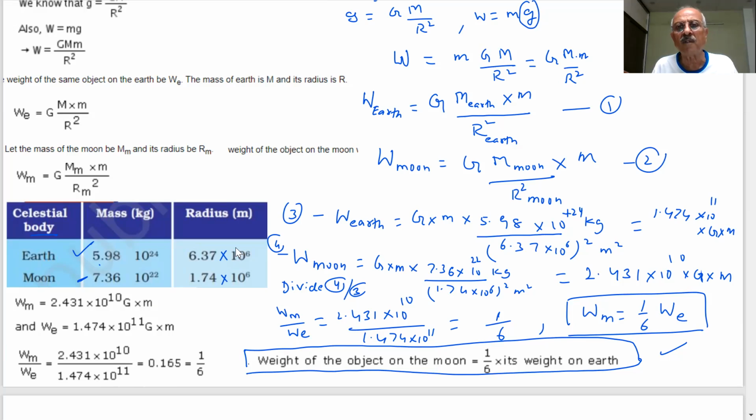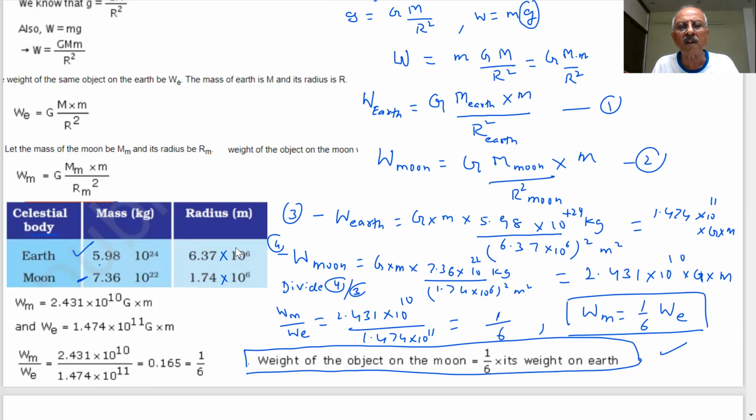This is very, very important, a question they will ask you. They have asked you to derive this by calculations. They will give you the mass of the earth, radius of the earth, mass of the moon, radius of the moon, or I can give you any other planet and ask you to find the weight of the object on that planet. If we know how the value of G varies, then we can easily find it.